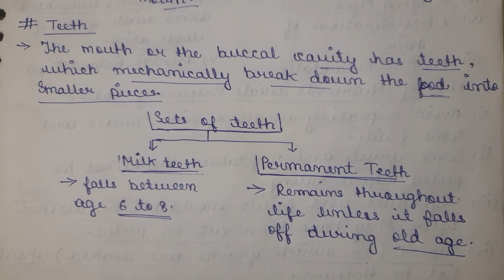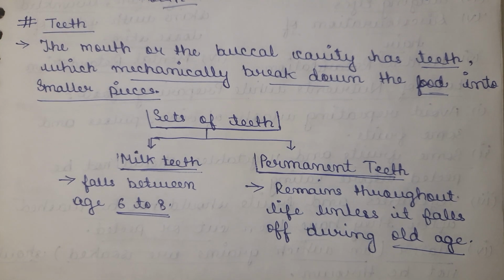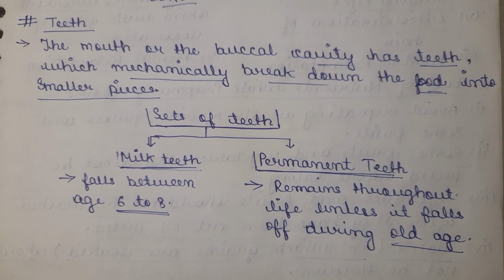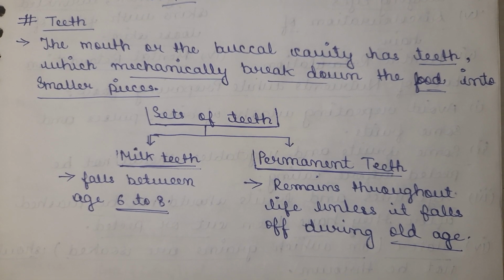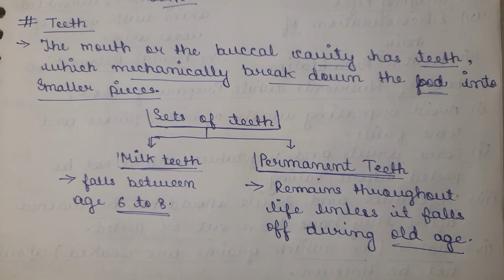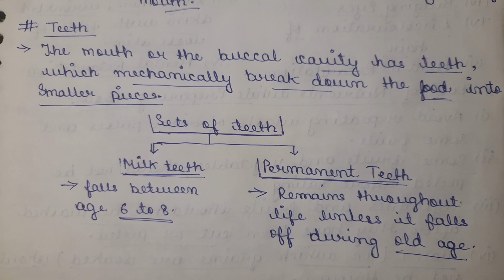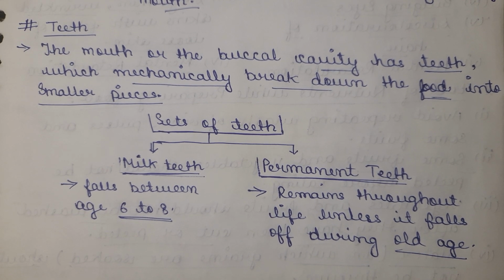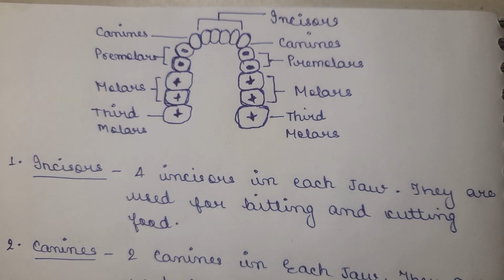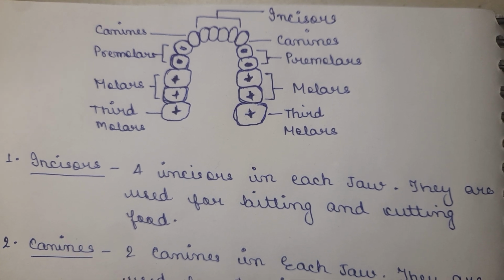Now the question arises: we have a number of teeth in the adult phase. Does each tooth perform a different function, or do they have similar functions? This we will understand in the next topic, that is the position and number of teeth.